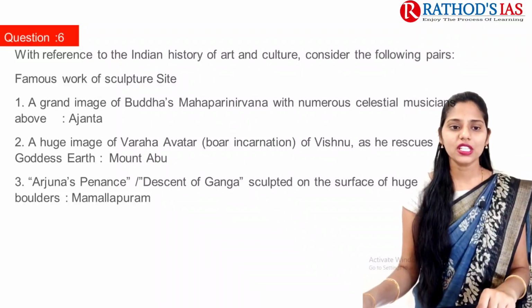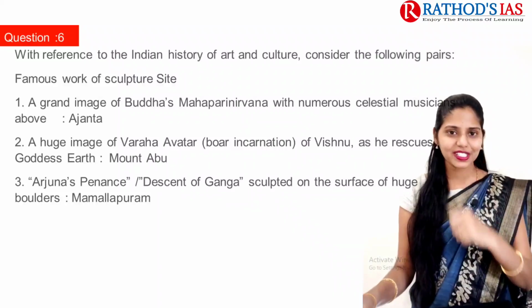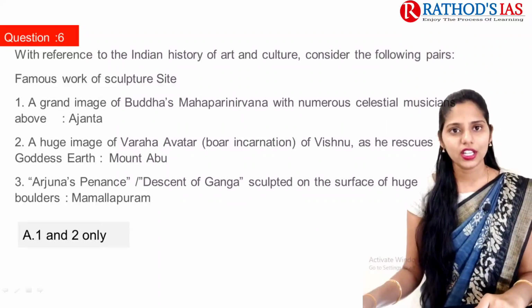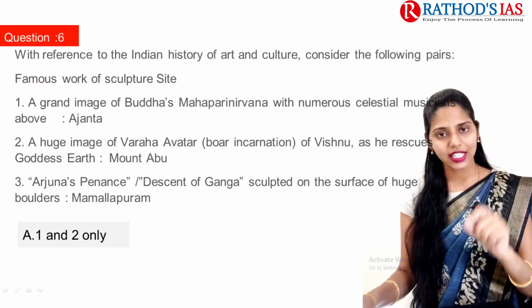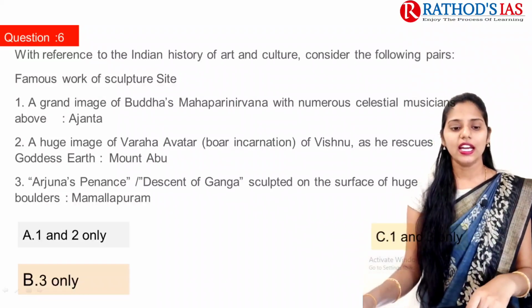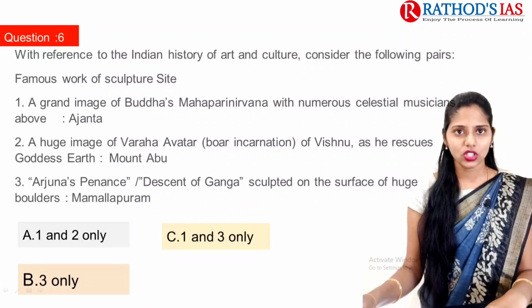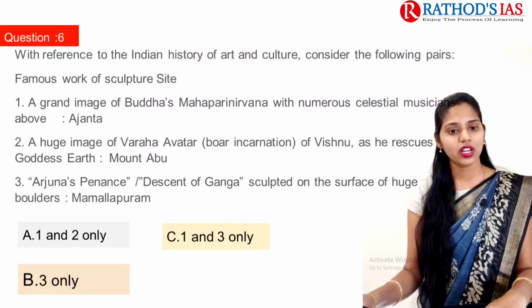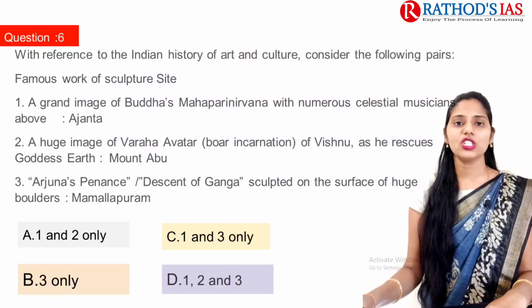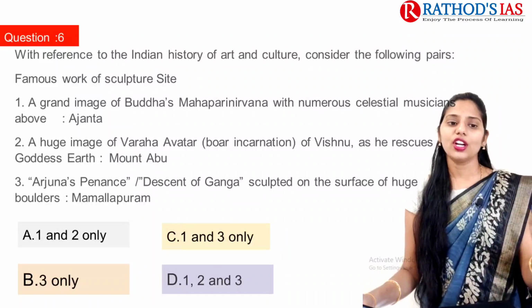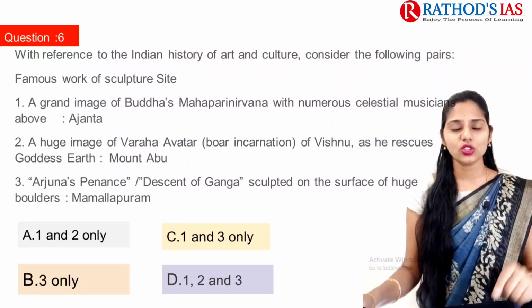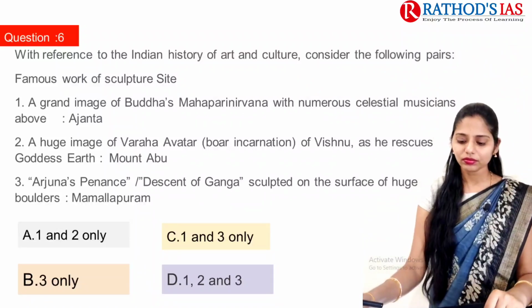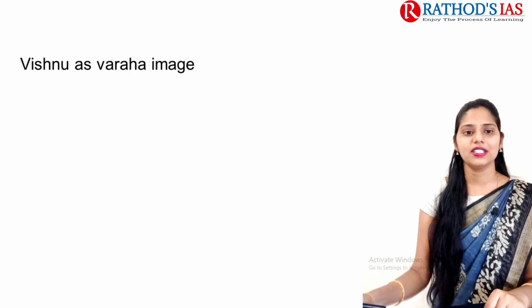Okay, so the correct option here, let us try to see the options. The first option is 1 and 2 only. The second statement is incorrect. The second option is 3 only, the third option is 1 and 3, and the last option is 1, 2 and 3. So the correct option here is 1 and 3 only, that is, option C is the correct answer. Okay, so now let us move on to the next question, question number 7.